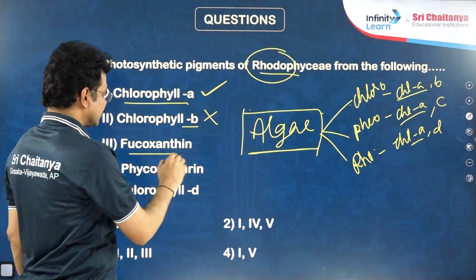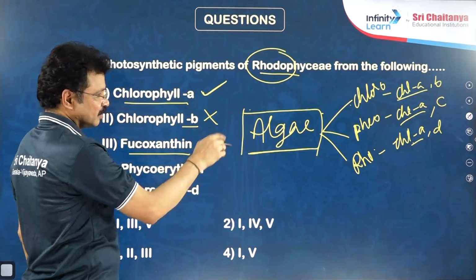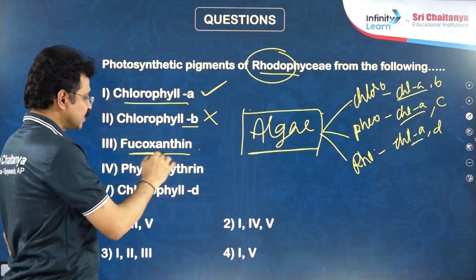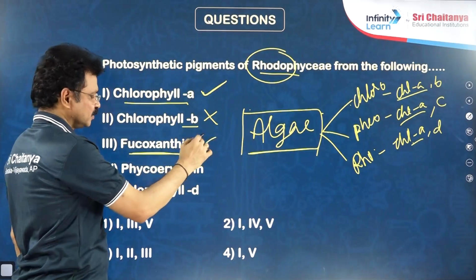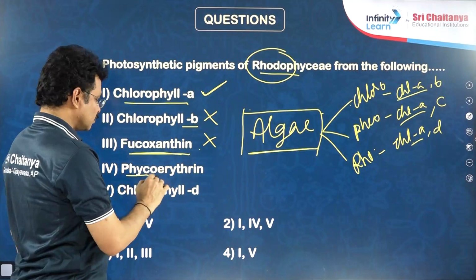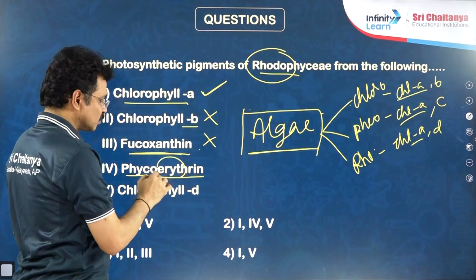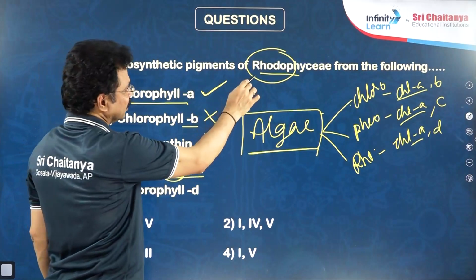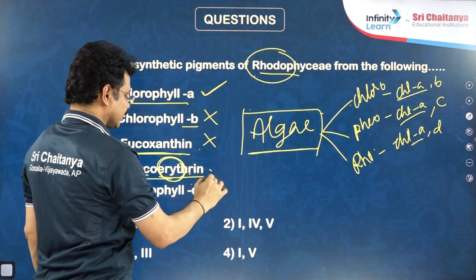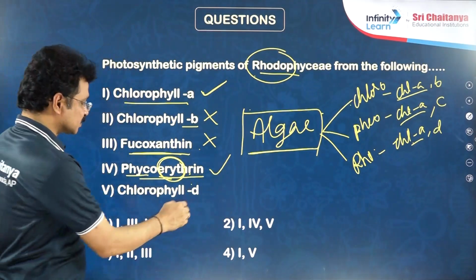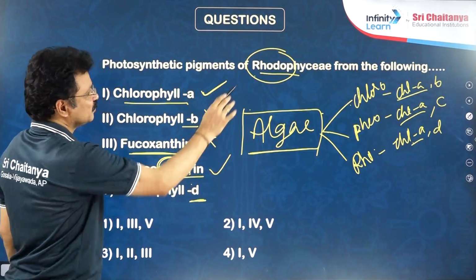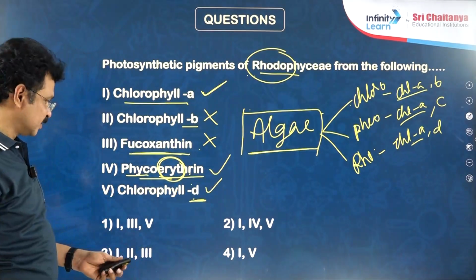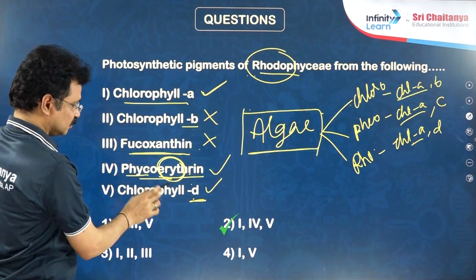Next, fucoxanthin is found in brown algae, phaeophyceae, not in red algae. This is the pigment that causes the brown coloration of the brown algae. Next, phycoerythrin: erythro clearly explains the red coloration of the red algae. And a special chlorophyll pigment exclusively found in red algae is chlorophyll D. Then the right answer for this question is 1, 4, 5.